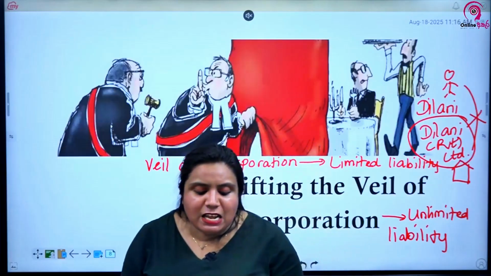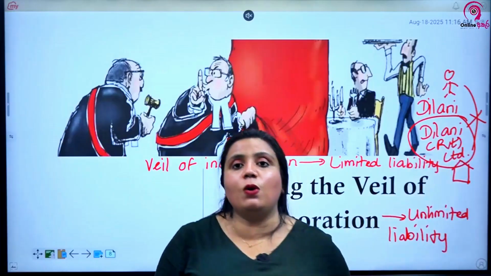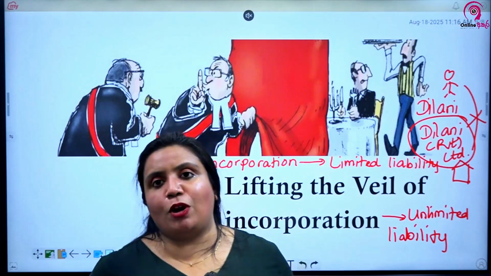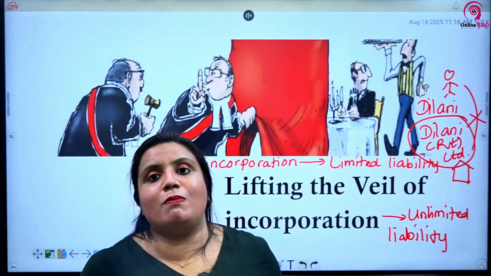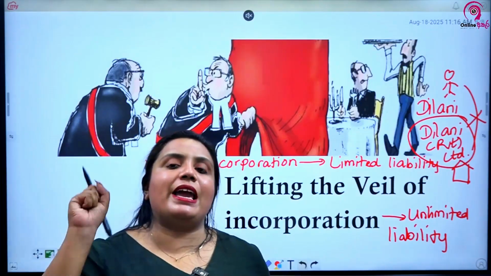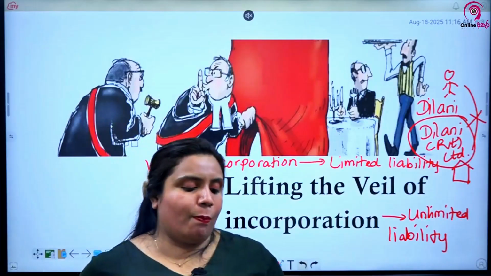To prevent deliberate evasion of contractual obligations, similar to the example I told you, I have a contractual obligation, I don't want to fulfill the contractual obligation. To evade the contractual obligation, I try to use a company. You are not allowed to do that. Thereby, the corporate veil can be lifted to check who is behind the corporate veil.